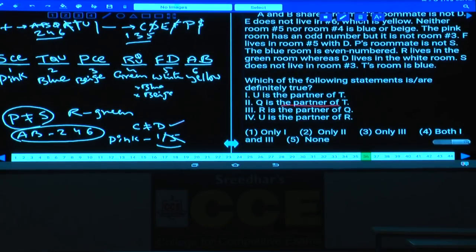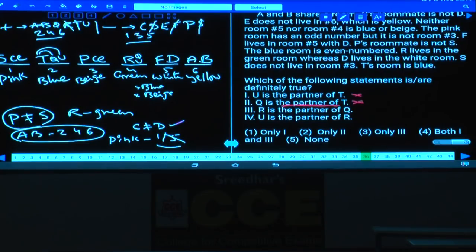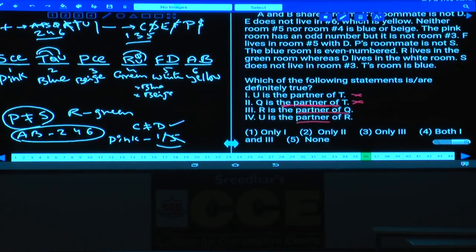Q is the partner of T, again, either Q is the partner of T or U is the partner of T. Hence, you are not 100% sure about the first and the second. R is the partner of whom? R is the partner of either Q or U. Hence, R is the partner of Q and U is the partner of R. This also we cannot definitely say. Hence, none of these, choice 5, is the answer. Done with this?